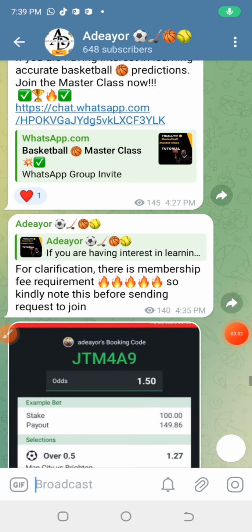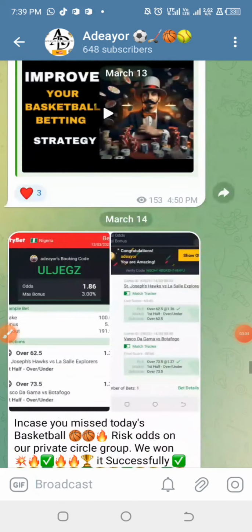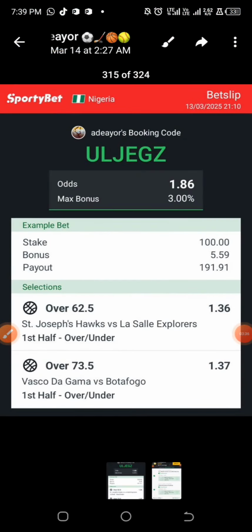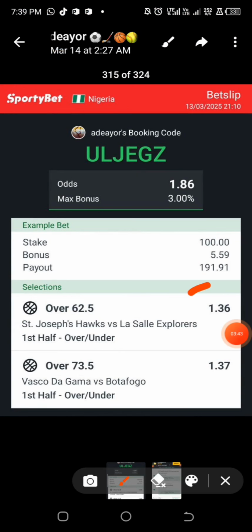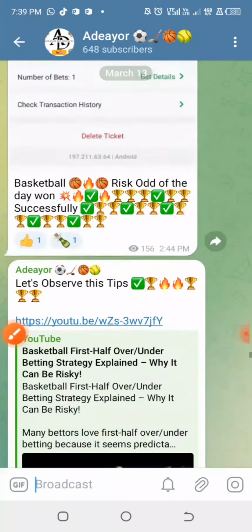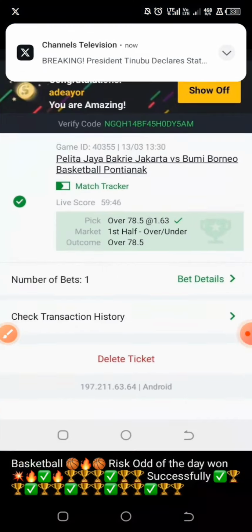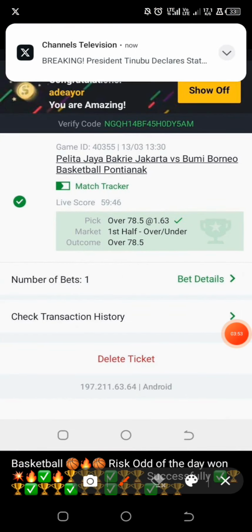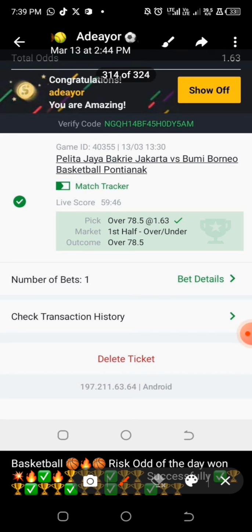If you look at some of the risk odds that I drop on our Telegram channel, I dropped some games there. Even though this particular first half game shows odds of 1.37, I'm still going to show you some games, for example this one, that show how easy it is to get big odds from basketball. So make sure you find somewhere to sit and focus on this video very well.